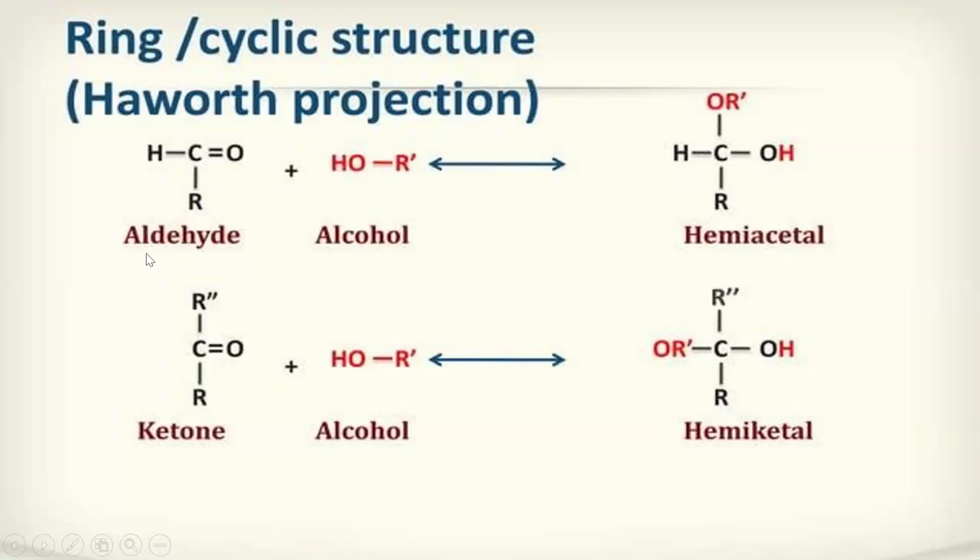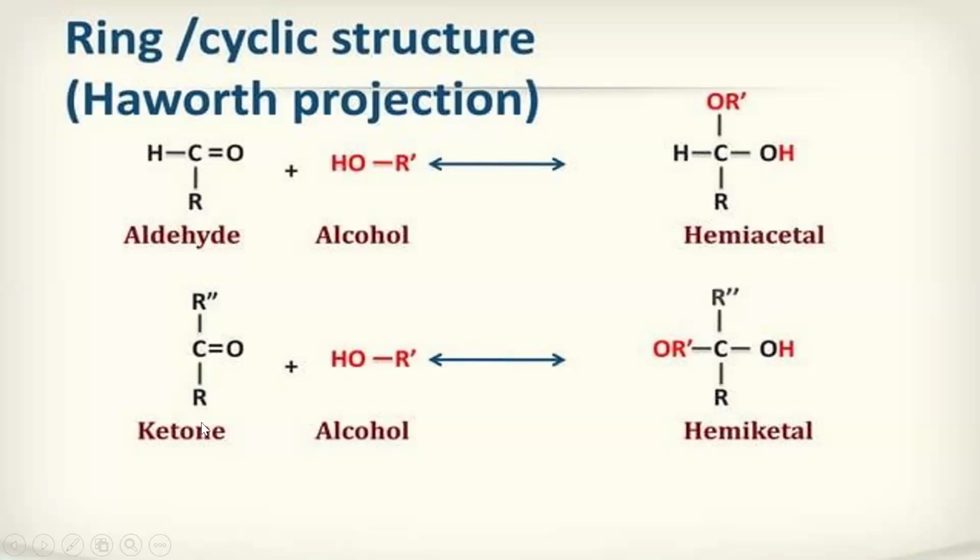Here we are taking an aldehyde. You can see, in black color, CHOR. Along with the double bond O, we are adding H, so it has become a single bond, and this O is going here along with this R. This is known as the hemiacetal structure, or cyclic or ring structure. It is also known as the Haworth projection.